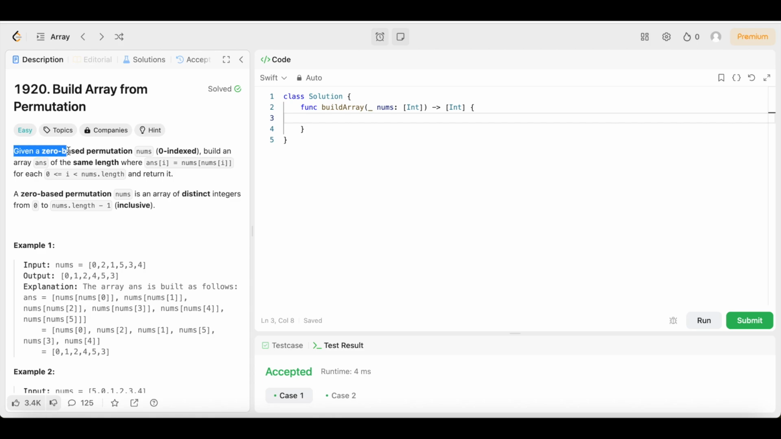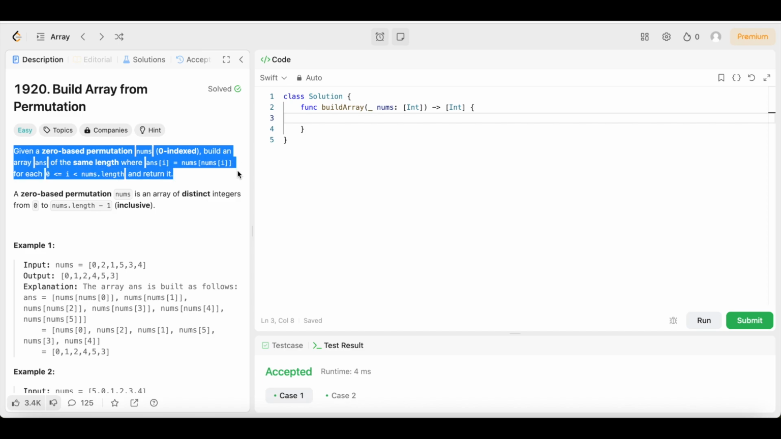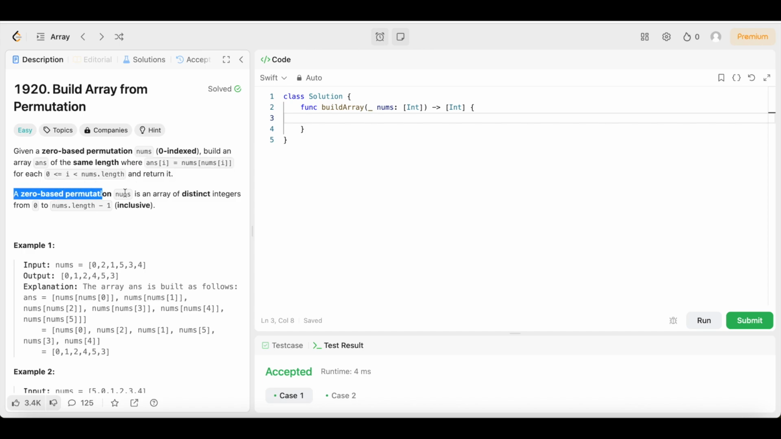It says, given a zero-based permutation nums, zero-indexed, build an array ans of the same length where ans[i] equals nums[nums[i]] for each i where 0 is less than or equal to i, and i is less than nums.length, and return it. A zero-based permutation nums is an array of distinct integers from 0 to nums.length minus 1 inclusive. So let's break that down and see what it's talking about.